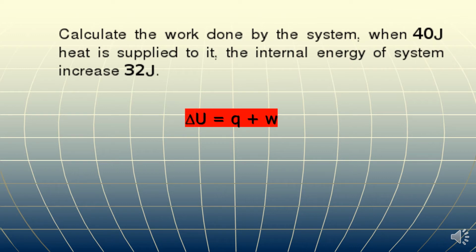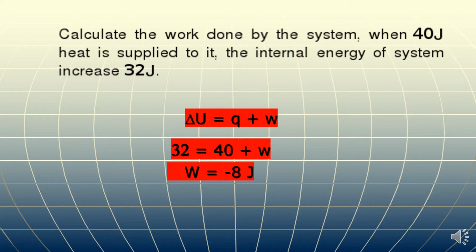The mathematical equation is delta U is equal to Q plus W. Here Q is the amount of heat supplied, 40 joule, and it is supplied to the system, so the value will be plus 40, positive. The internal energy of the system is increased by 32 joule, so obviously it will also be positive. Let us write these values: 32 is equal to 40 plus W. The work done by the system is obtained as minus 8 joule.